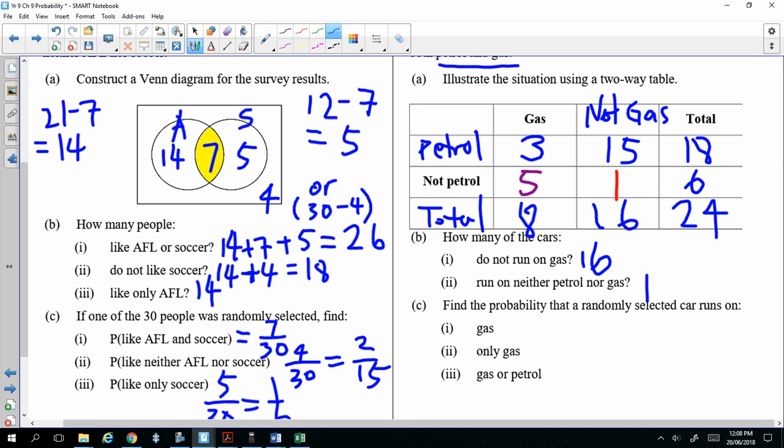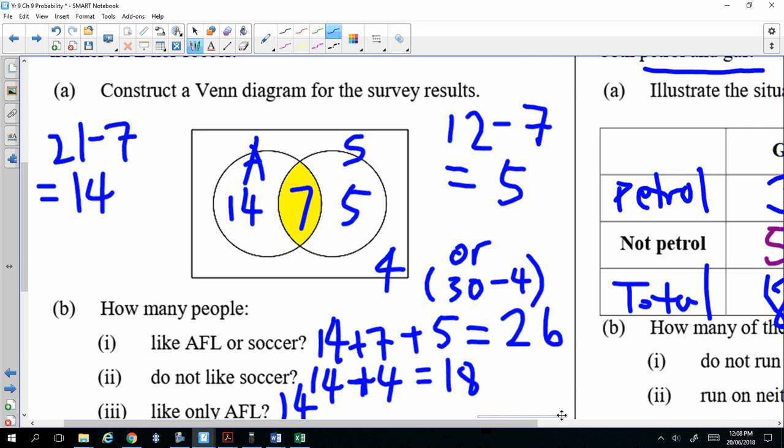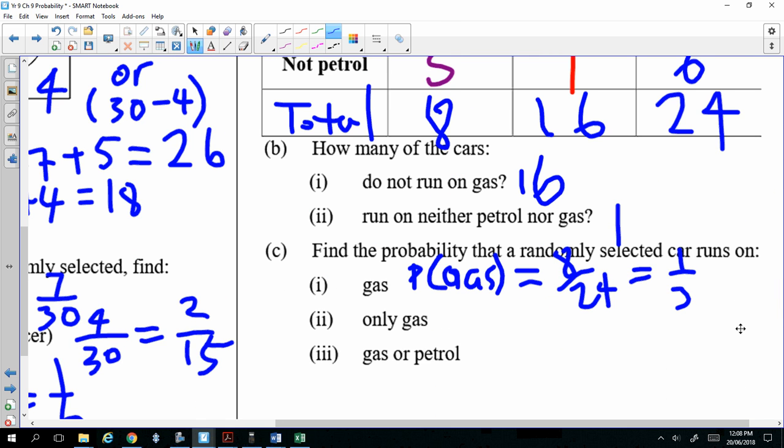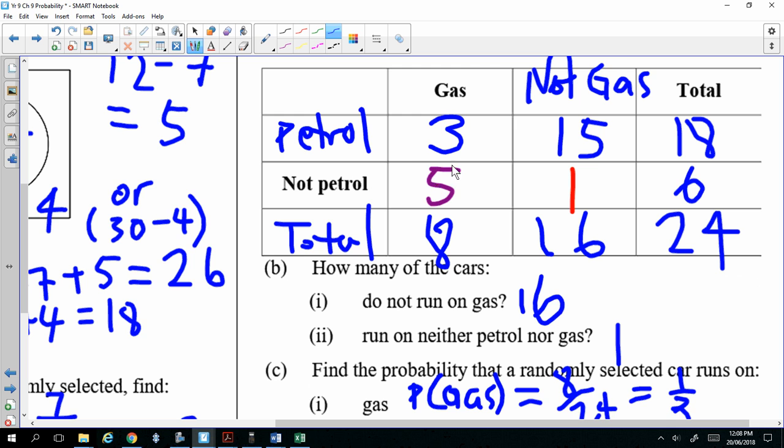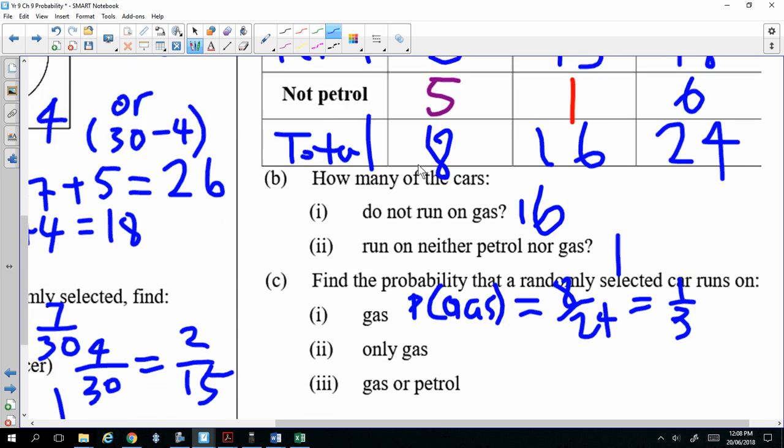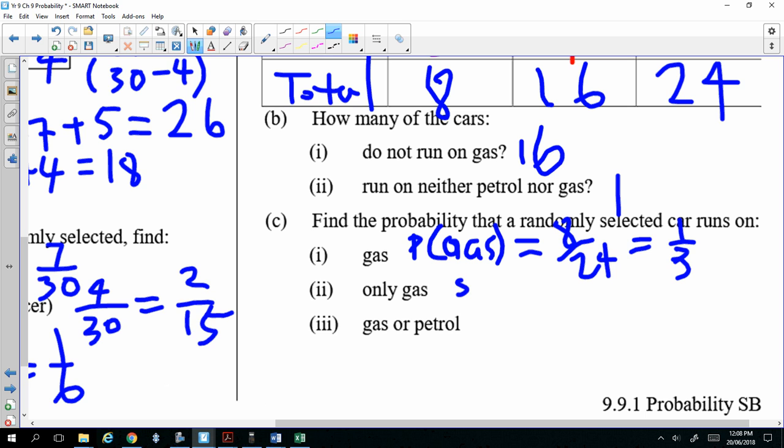Next one, find the probability that a randomly selected car runs on gas. So you write probability of gas. Now how many gas are there? Just look at this column: 8. 8 is the total number of gas. So you write 8 out of 24, which simplifies to 1/3. Okay, good. Next question. Only gas means gas but without the petrol, which is 5. So write 5 out of 24, which cannot be simplified.